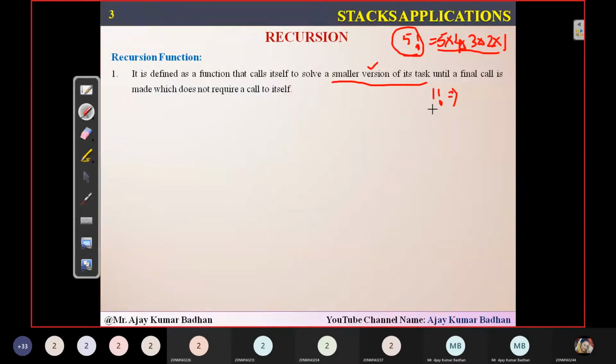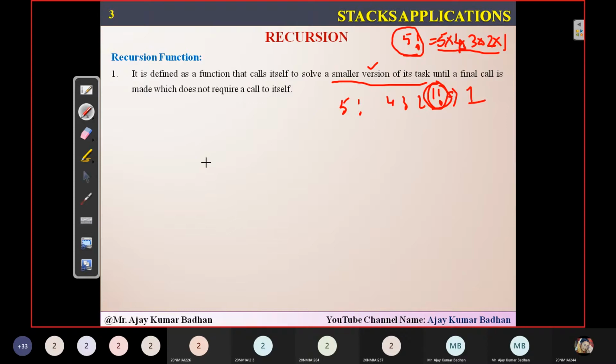Do you think we require recursion in order to perform 1 factorial? We know that 1 factorial is the smallest task that is there. So until you are coming from 5 to 4, 3, 2, until you come to 1, till then this function will be calling itself.